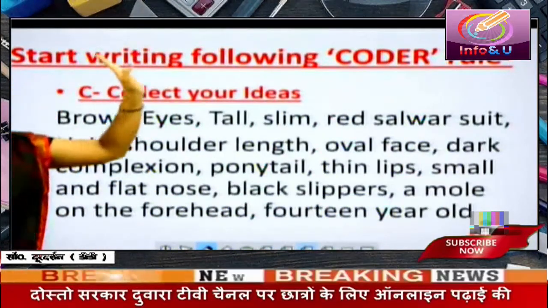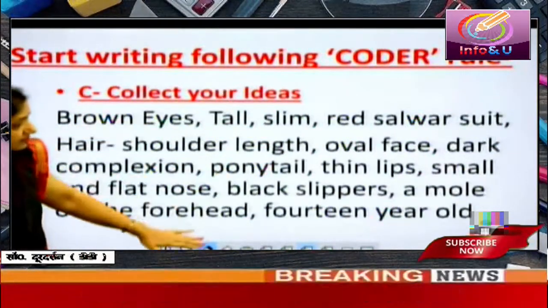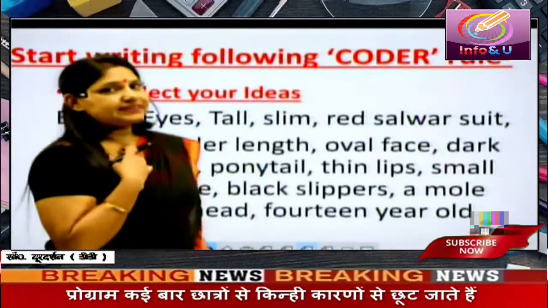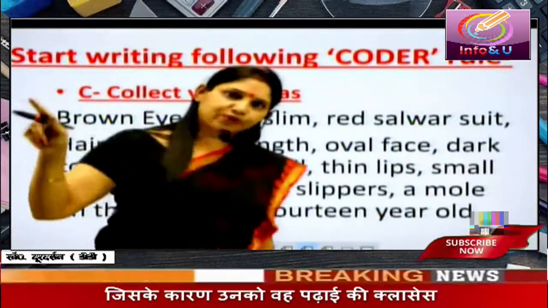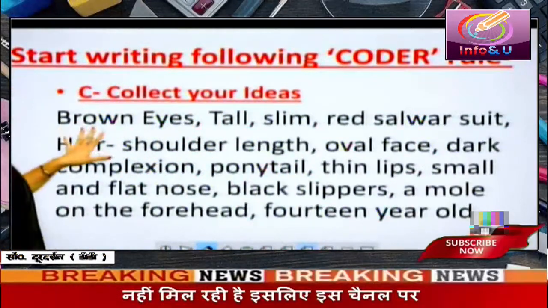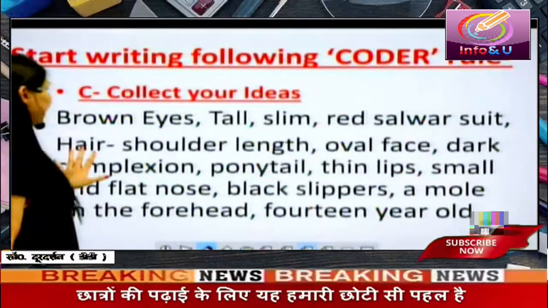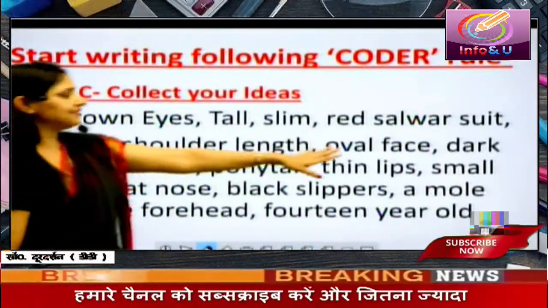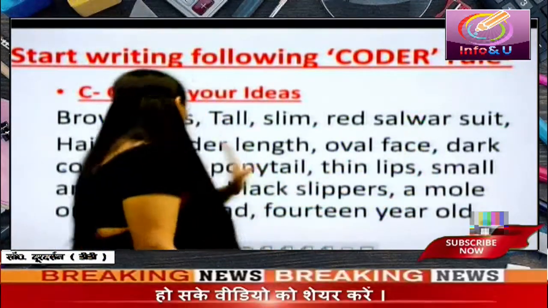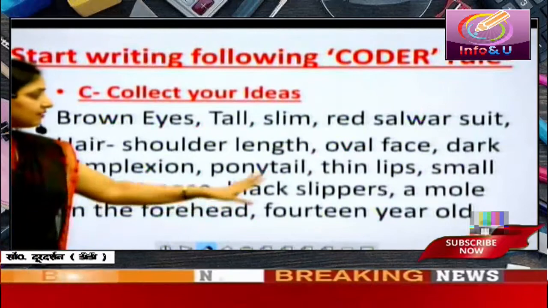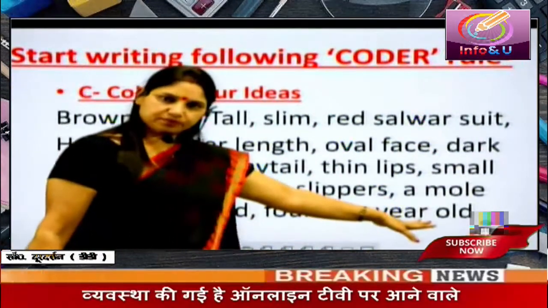Start writing following coder rule. C-O-D-E-R, coder rule. Collect your ideas. These are ideas which I have collected about my friend. Not yours. You have to write it for yourself about your friend. These are ideas about my friend. Brown eyes, tall, slim, red salwar suit, hair shoulder length, oval face, dark complexion, ponytail, thin lips, small and flat nose, black slippers, a mole on the forehead, and 14-year-old.